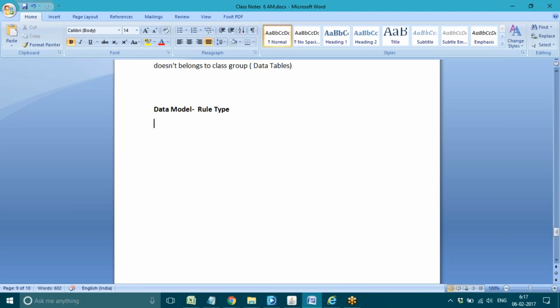Using the data model option, we can add tables. First thing is we can add tables in the application, and under the App Explorer we can add properties, and different things like defining the properties, defining data pages in the application. All those things come under data model, meaning how the data is processed and saved. All those things we can add in the data model rule type. First of all, we'll see how to add data tables in the application.